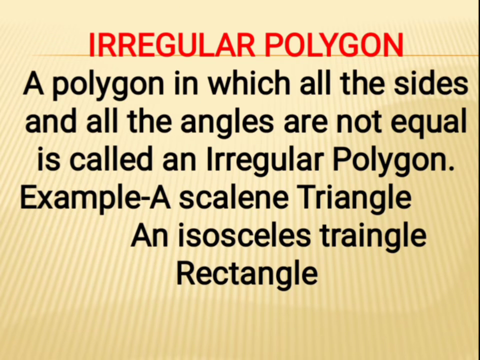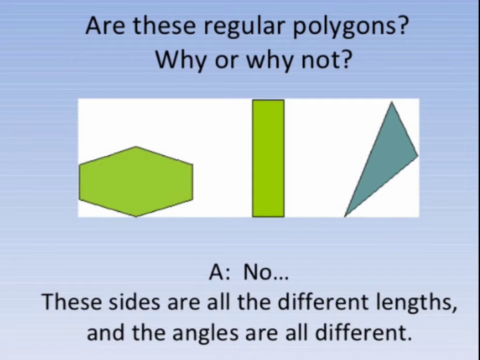Now, irregular polygon. A polygon in which all the sides and all the angles are not equal is called an irregular polygon. A scalene triangle, an isosceles triangle and a rectangle are examples of irregular polygons. Are these regular polygons? Why or why not? No, these sides are all different lengths and the angles are all different. So they are not regular polygons.